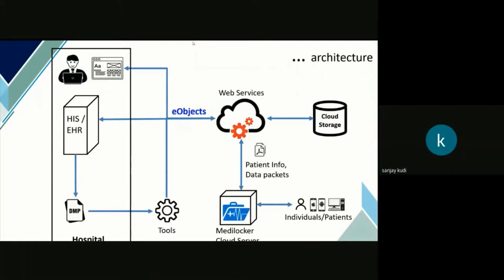We are pushing all this data to our cloud. Once the data reaches our cloud, as I mentioned, the moment we get the very basic information about the patient, we create a MediLocker for that patient. And as and when the data keeps coming for that patient, the information gets stored on the cloud as well as in the MediLocker of the patient.